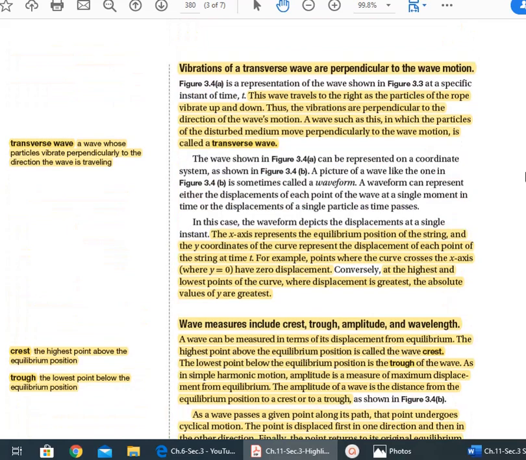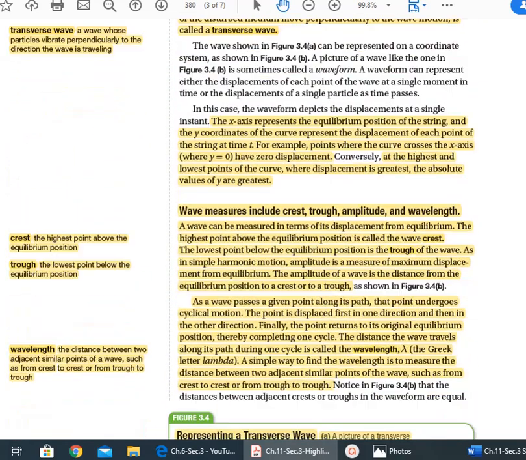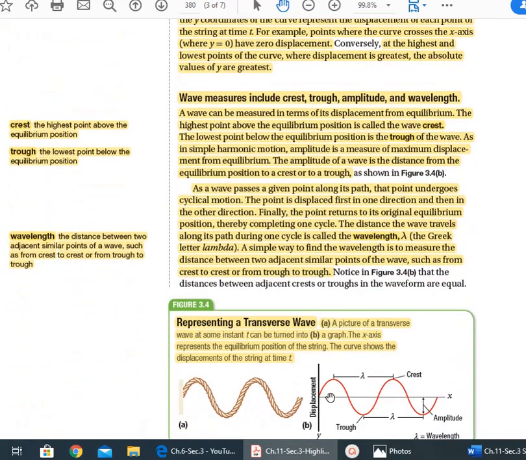More details to give about a transverse wave. If you are tying the rope at this end, like here, and you vibrate it while holding the other end, by shaking the rope up and down, the wave itself travels from wherever your position is to the other direction, horizontally.